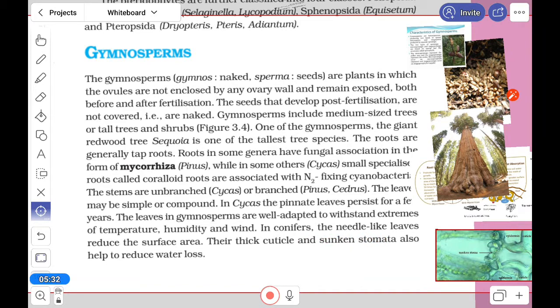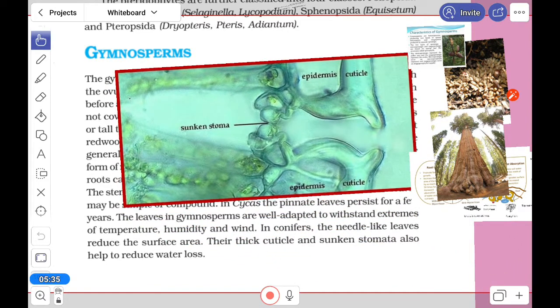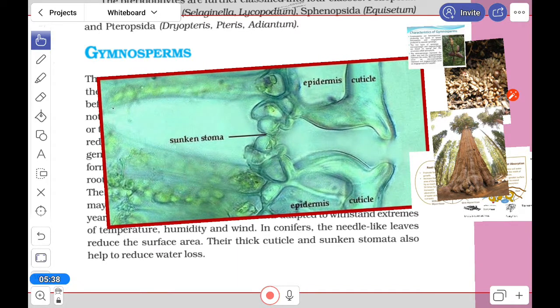Sunken stomata, let's see what it is. Sunken stomata have this type of pit. Here there is one outer and here the inner, and they protect against escaping water with the guard cells. This type of stomata is found in desert plants, and here also, in plants which can reduce water loss. All right. So sunken stomata are there, and they are adapted for different types of climates. They can withstand them also.